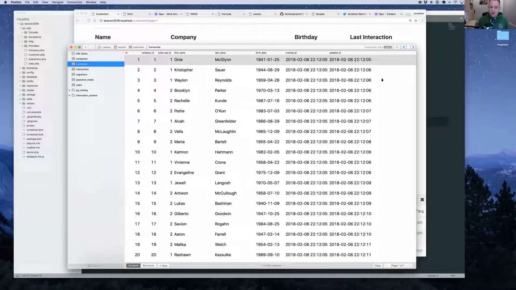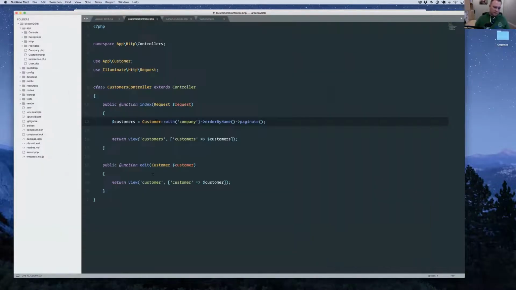Anytime an interaction gets created, updated, or deleted, you need to make sure that your customer table has been updated properly to have that latest record. Depending on the situation, that might be a trade-off worth making. But I want to show you a different approach that you can take, before you get to the point where you do the caching. You can use another technique. So let me show you this.